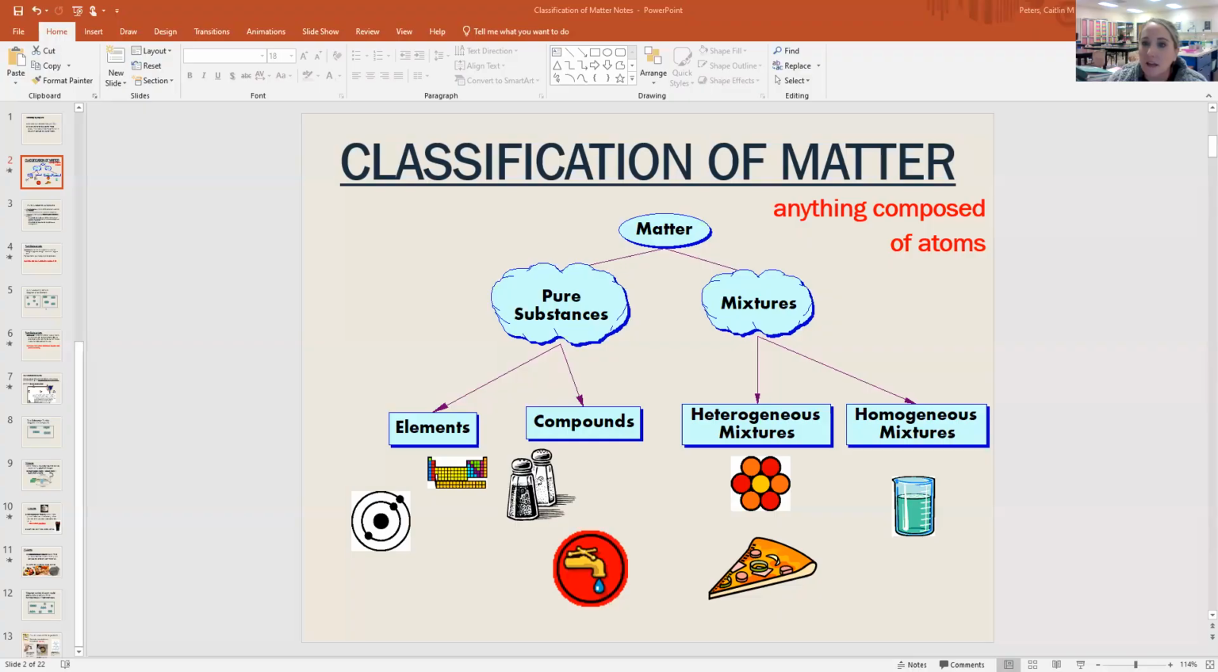So, classification of matter. First, what is matter? Matter is anything that is composed of atoms. So everything is matter. The air in the room, our tables, everything is composed of atoms. Just because something is not living, it's still made of atoms. And so matter can be broken down into two categories. You can say something is a pure substance or it's a mixture, and it just depends on what is in that sample that you're talking about.